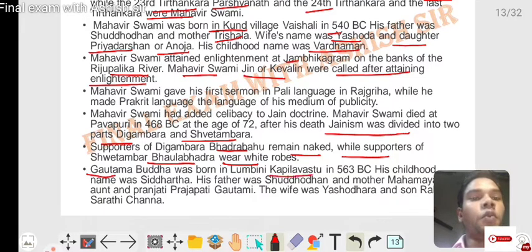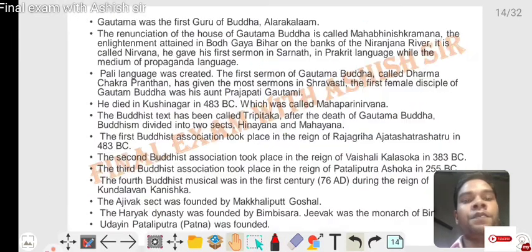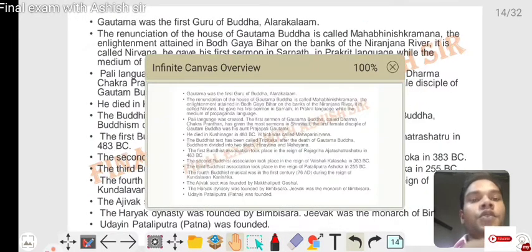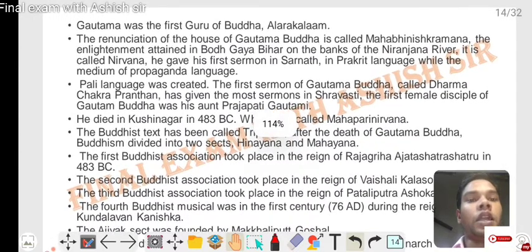He was born in Lumbini in 563 BC. His childhood name was Siddhartha. His father was Suddhodhan and mother was Mahamaya, and his aunt was Prajapati Gautami. His wife was Yashodhara, his son was Rahul, and his charioteer was Channa. His first guru was Alara Kalama. His renunciation is called Mahabhinishkramana.